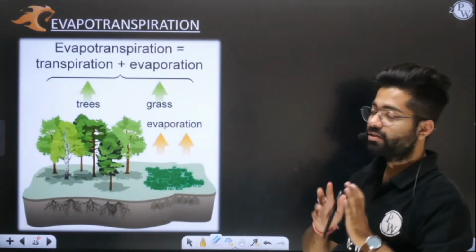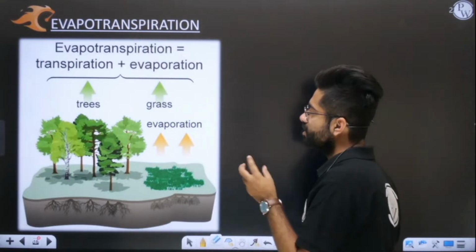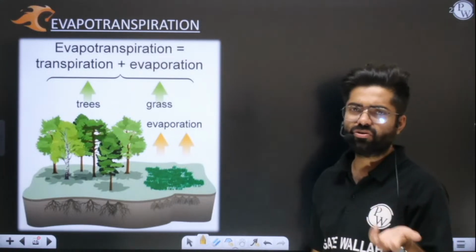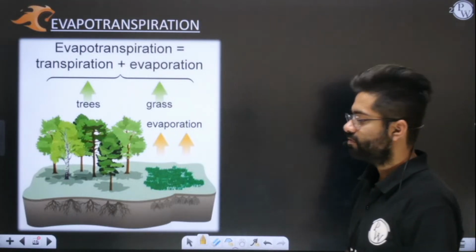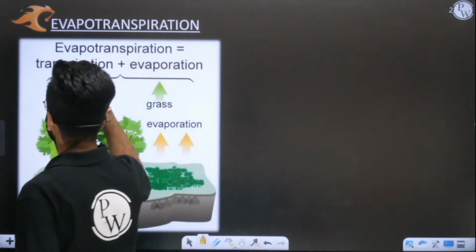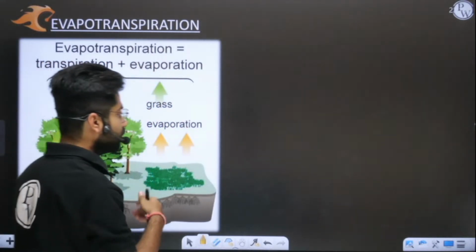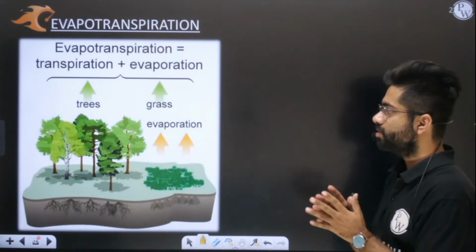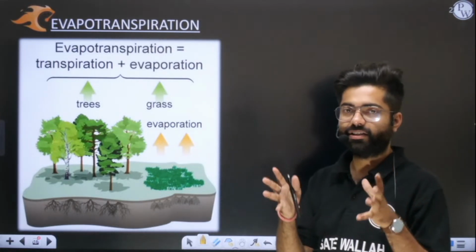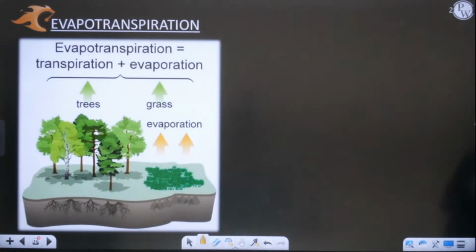I hope the concept is clear that in a particular field, computing transpiration and evaporation separately is difficult and also of no use. There is no need to find them separately. So we are interested in finding evapotranspiration. If someone asks you what evapotranspiration is, you will say that evapotranspiration is simply evaporation plus transpiration. If you irrigate a field, you will observe that evaporation and transpiration go hand in hand, and there is no need to segregate them; consider them under a single unit. Yes or no? Is this clear? So we will consider them in a single unit.